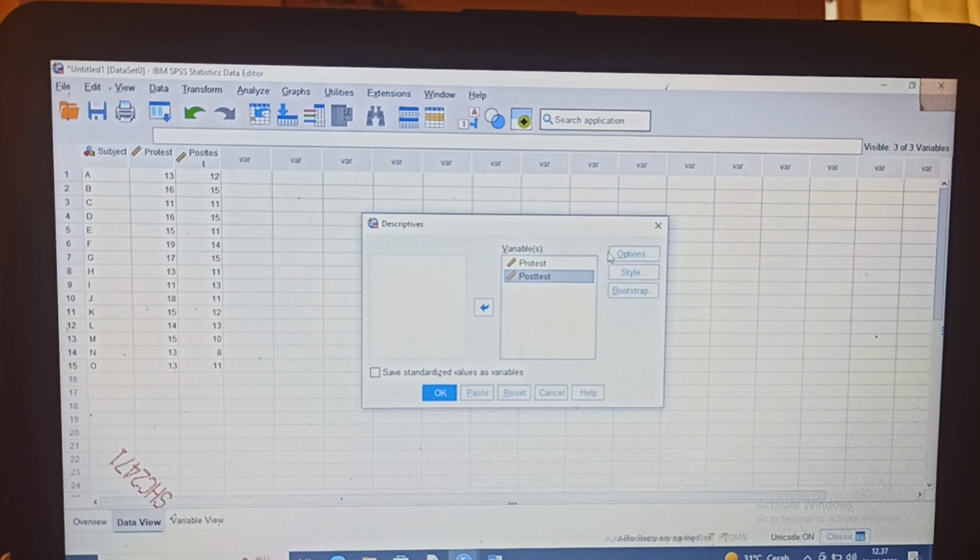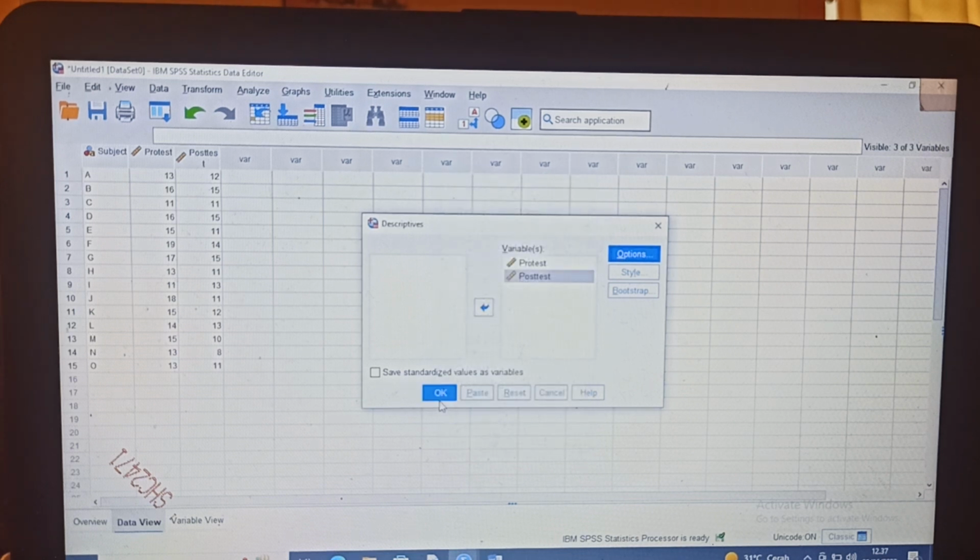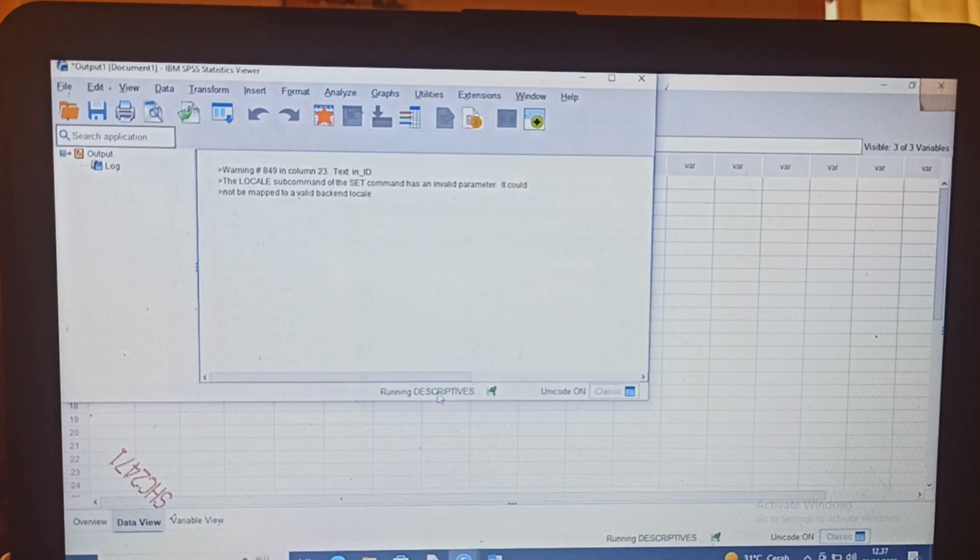After that we click the options here, and click all of the options, then continue, and after that click OK.